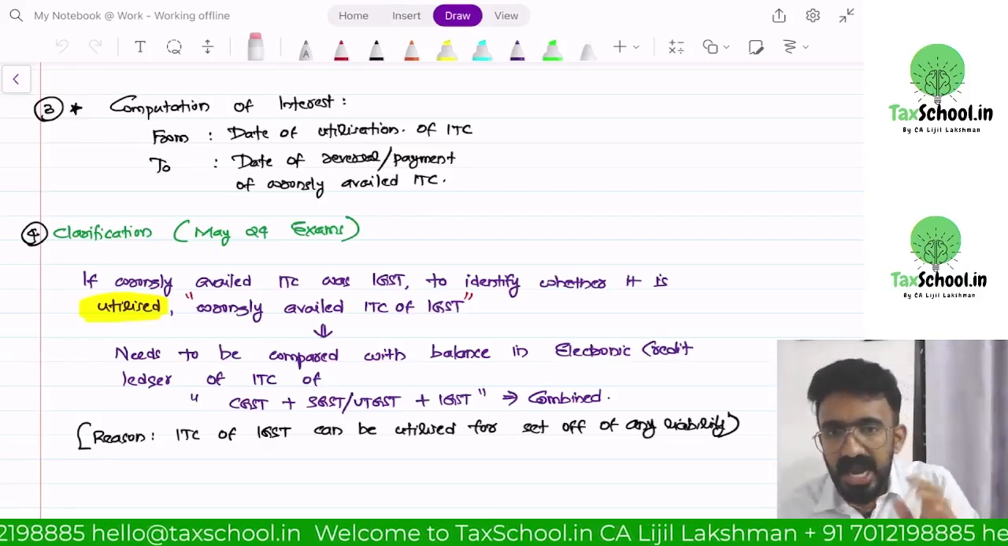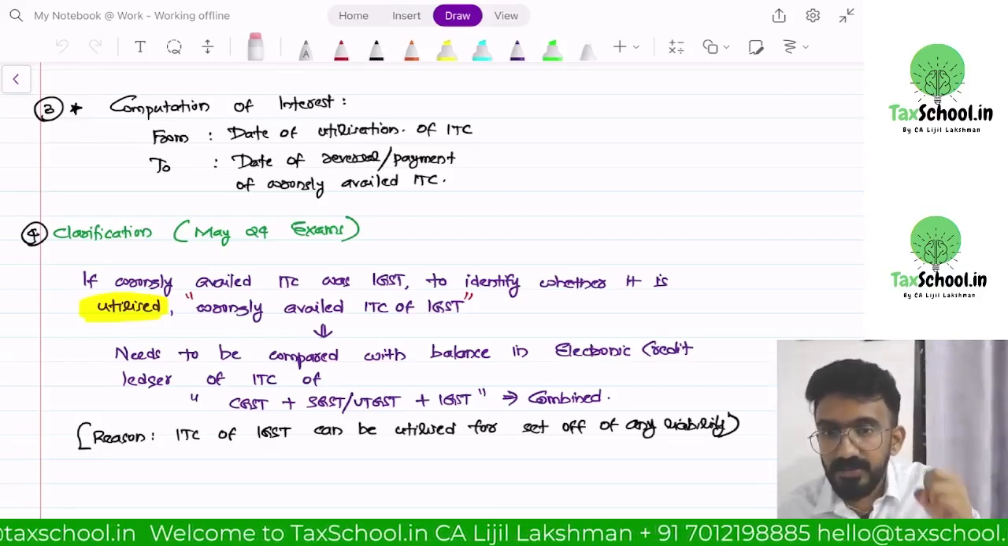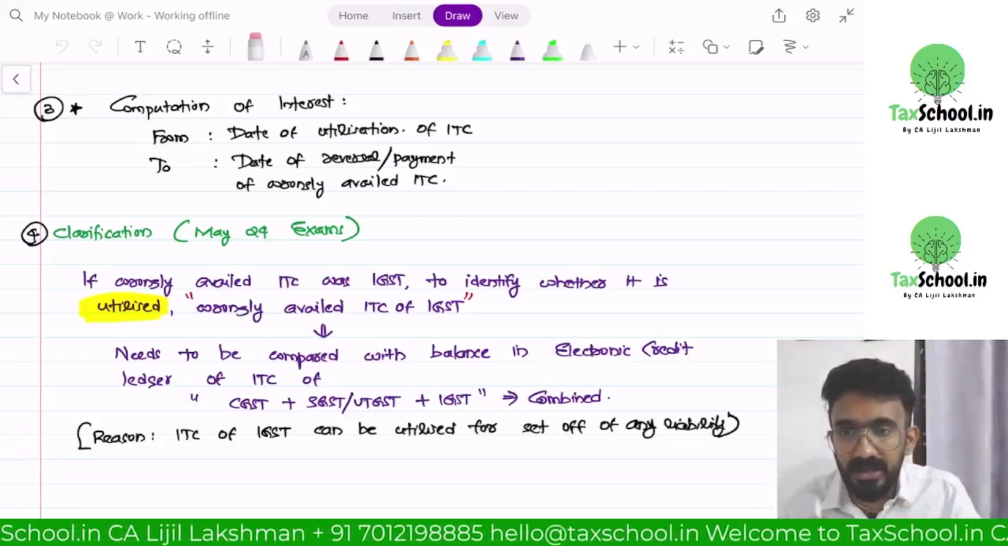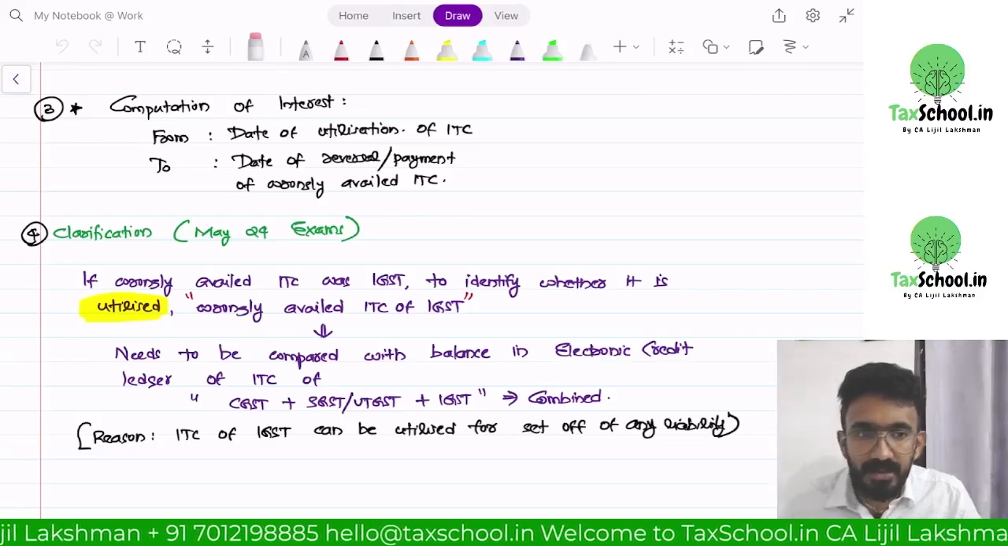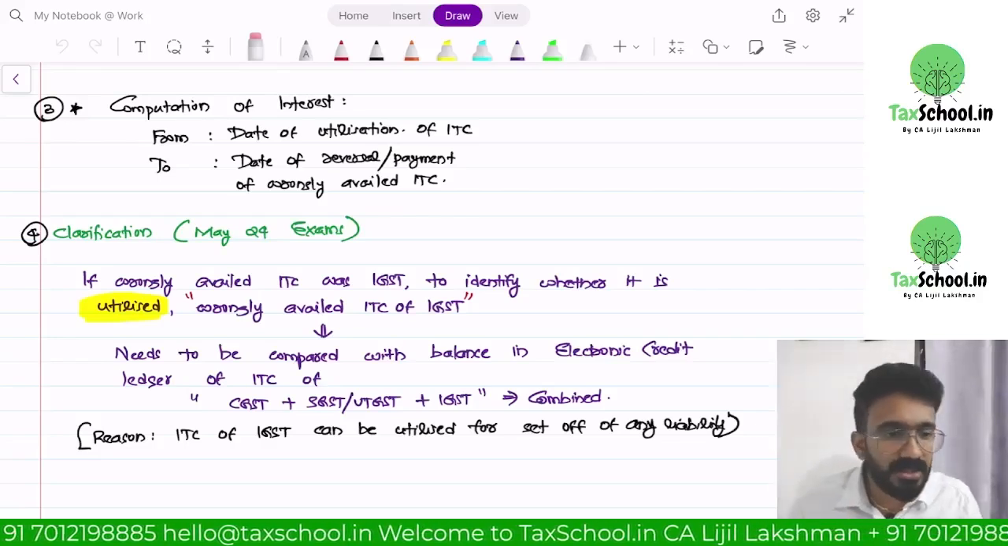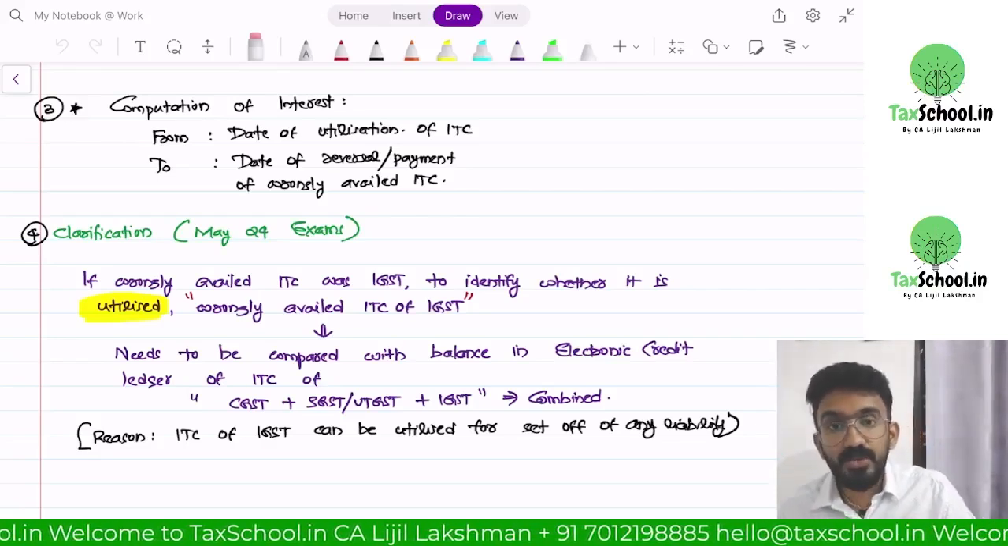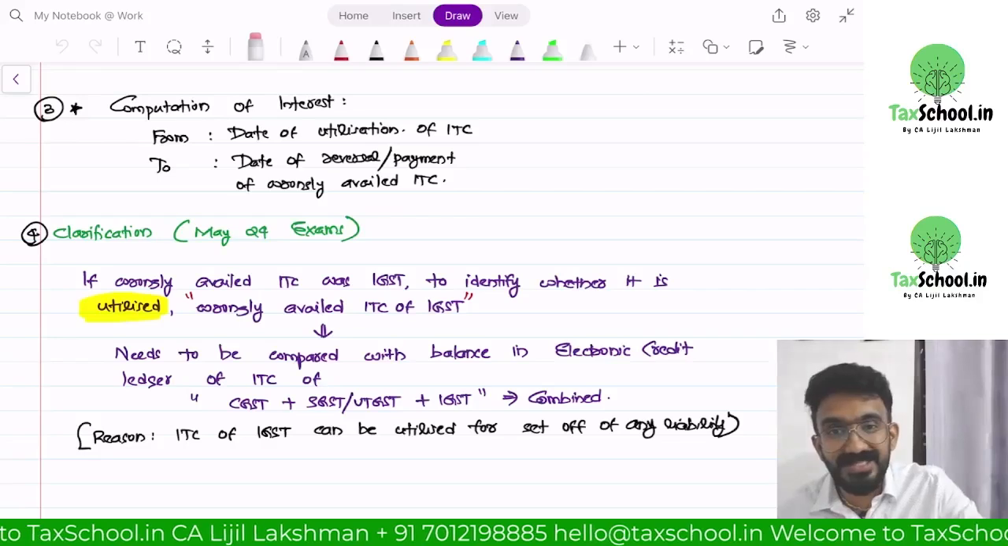Say for example, I had an interstate purchase of motor vehicle, like a car I purchased. I had a GST paid of 2 lakh on the car. Okay, IGST. Car is a blocked credit. I'm not supposed to take ITC. I took ITC. Now, if you have an IGST credit, you will utilize first.